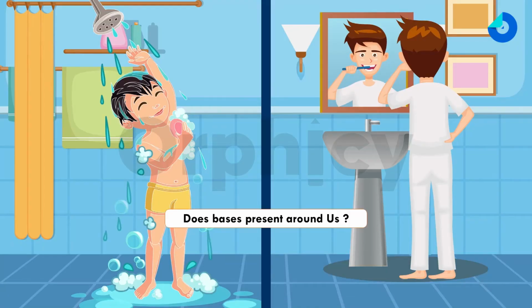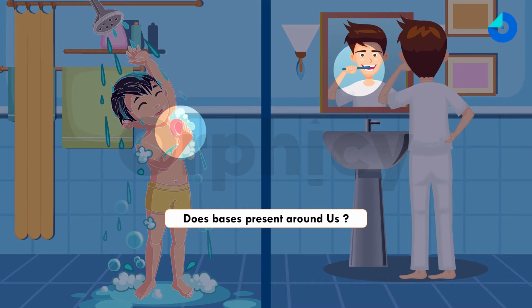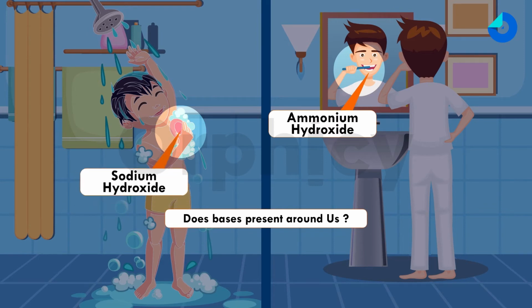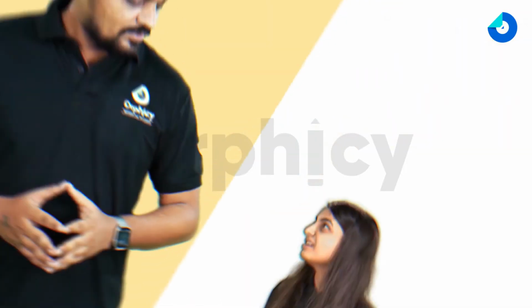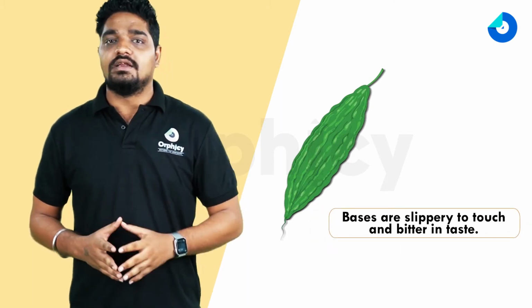If you brushed your teeth and had a bath this morning, you have already interacted with bases. The toothpaste and the soap that we use are made up of bases. The toothpaste is made up of ammonium hydroxide, while the soap is made up of sodium hydroxide. And that is the reason they are slippery to touch. Even this bitter gourd. Yuck! It tastes so bitter. Of course, because bases are present in that. So now we can say that bases are slippery and bitter in taste.